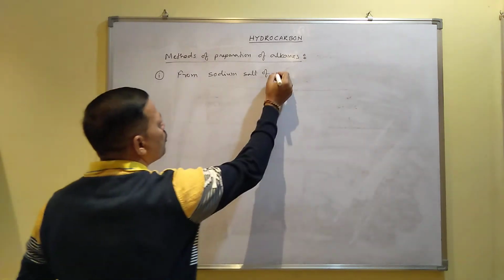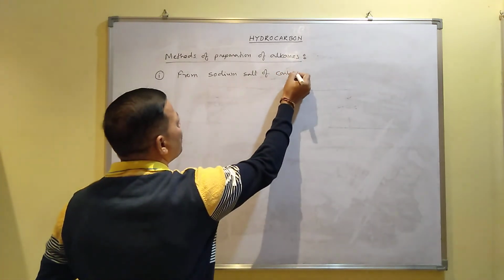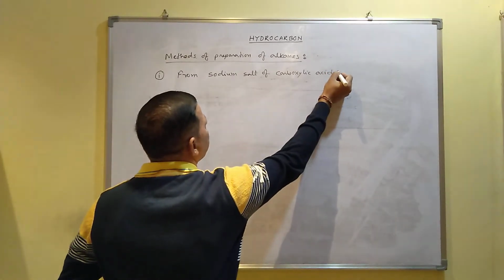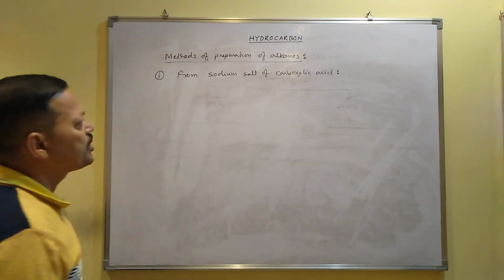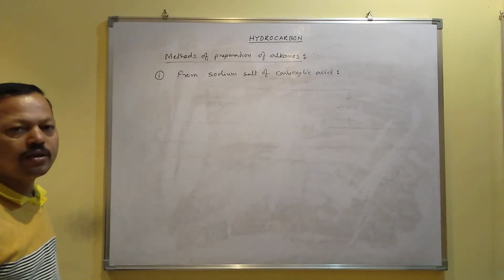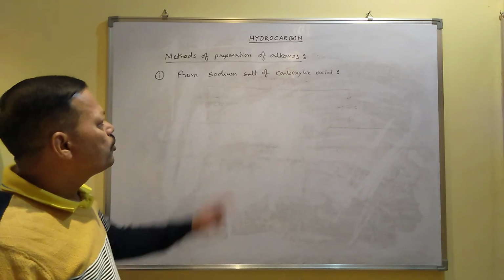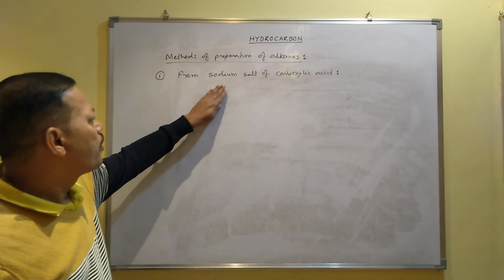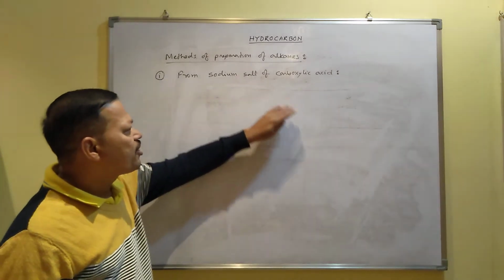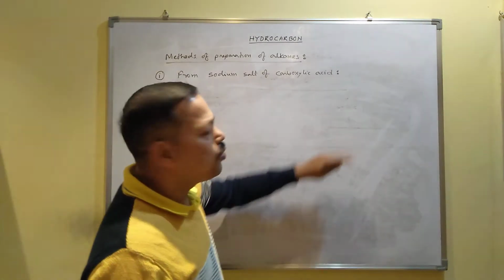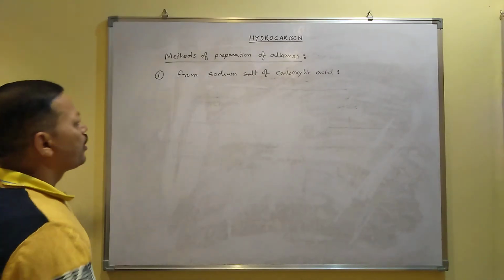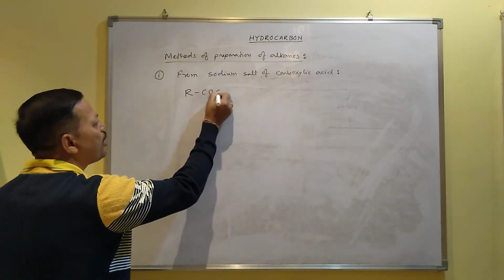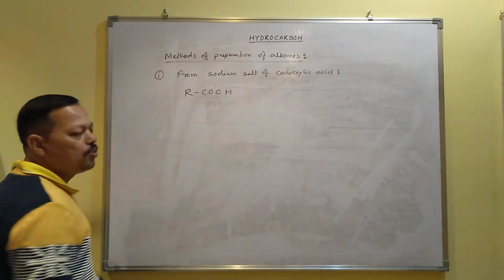From sodium salt of carboxylic acid. So this is the first method to prepare the alkanes. Do you know what is sodium salt of carboxylic acid? As you know, carboxylic acid contains the functional group COOH. This is the general formula of carboxylic acid, RCOOH.